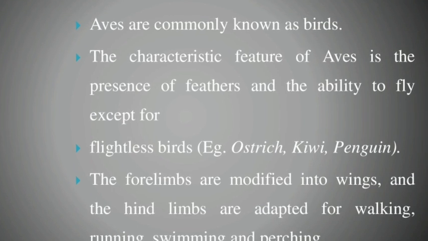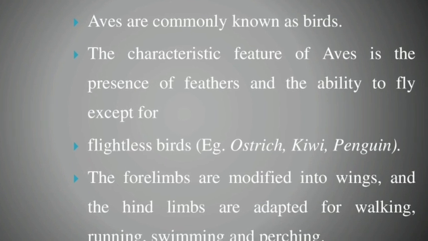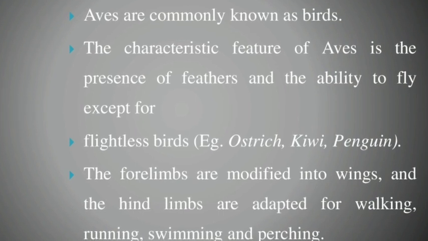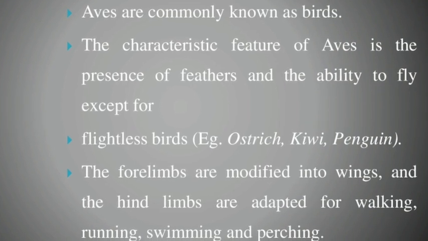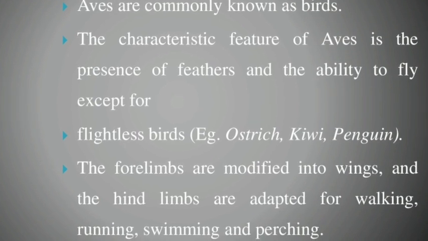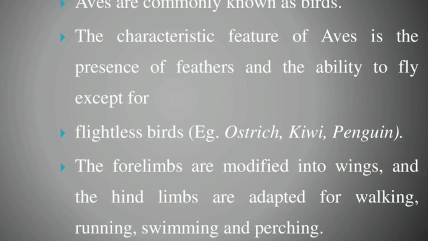The forelimbs are modified into wings. Forelimbs means the front limbs, which are modified into wings. And the hindlimbs are adapted for walking, running, swimming and perching. Okay, so this is a common introduction about the Aves.